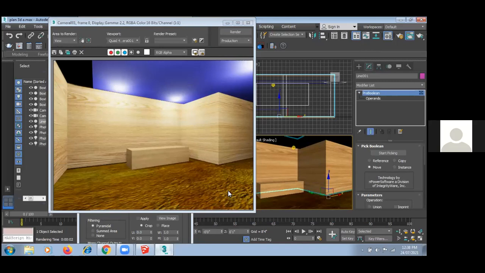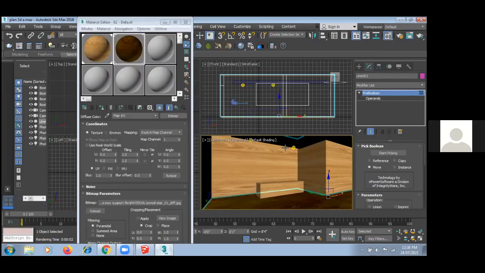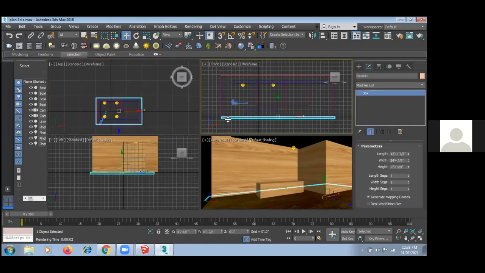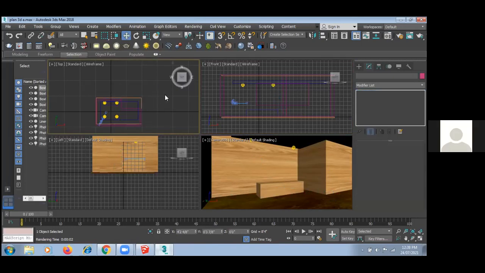So guys, any doubt on how to create models, how to give the materials, and how to create lights? Yes, guys, any question, queries up till now? No, sir. Okay. So guys, basically in 3D we have different types of properties.